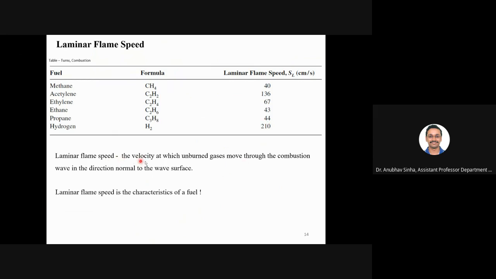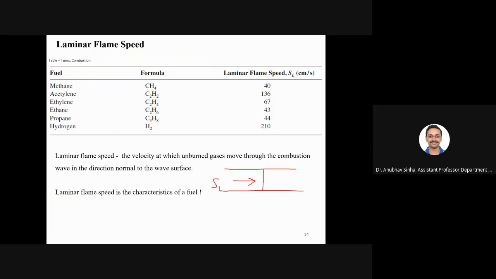So basically, how do we define this? We say that this is the velocity at which unburned gases move through the combustion wave, normal to the direction of the wave surface. So you see, we are talking about a tube where this is a planar flame, and normal to it I am supplying SL.